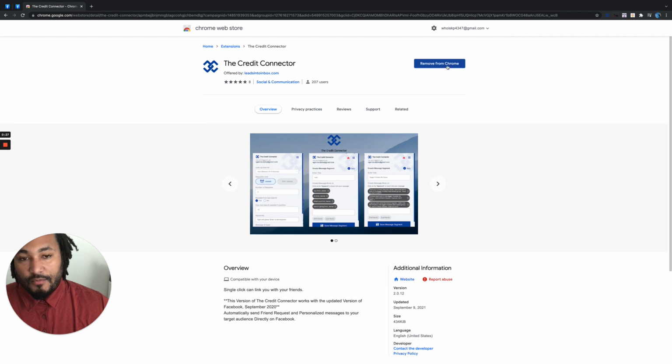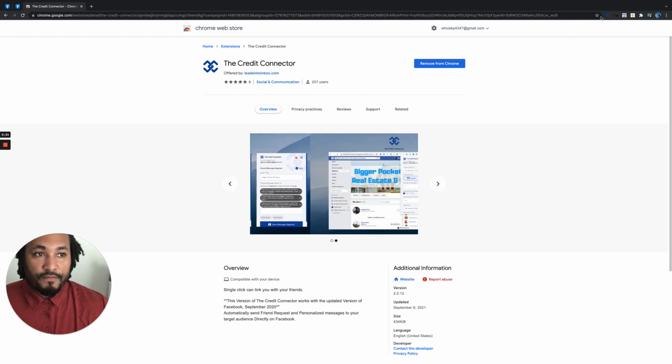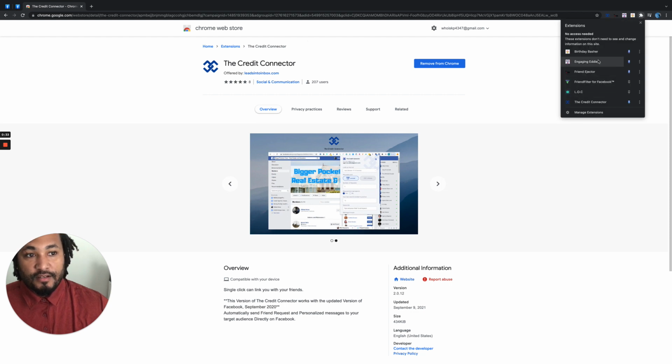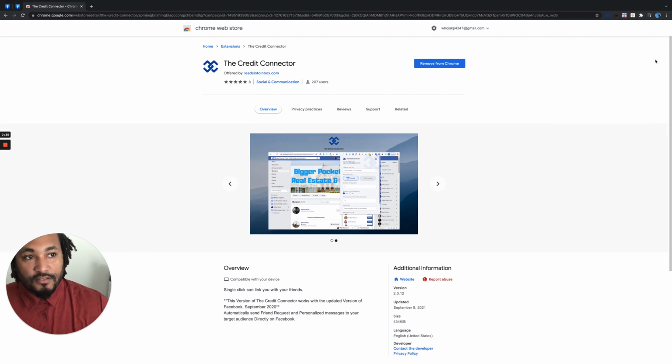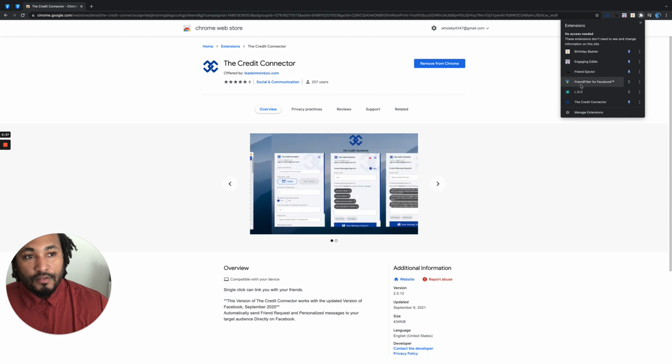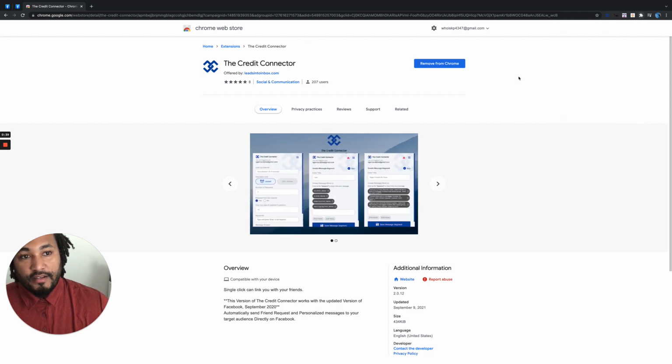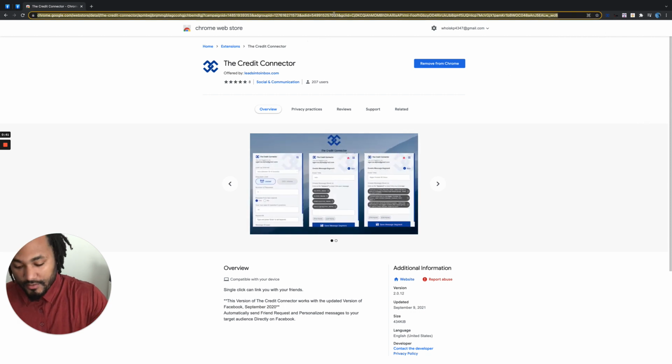Mine says remove, I already have it installed. Yours should say install. You click install, it'll then pop up in your extensions up here. It's the puzzle piece in your Google Chrome. So mine is there. Next thing you want to do is go to Facebook.